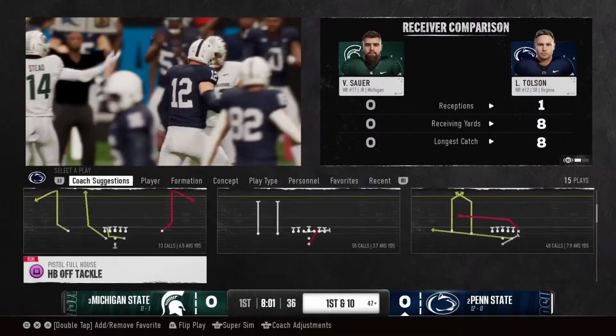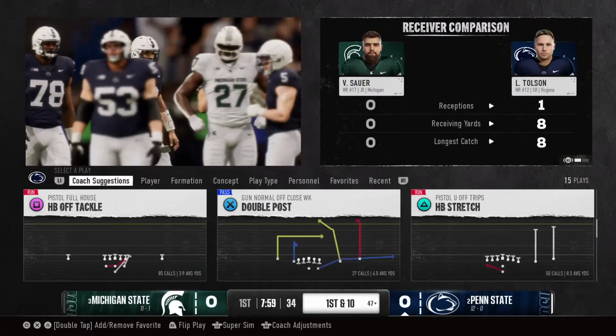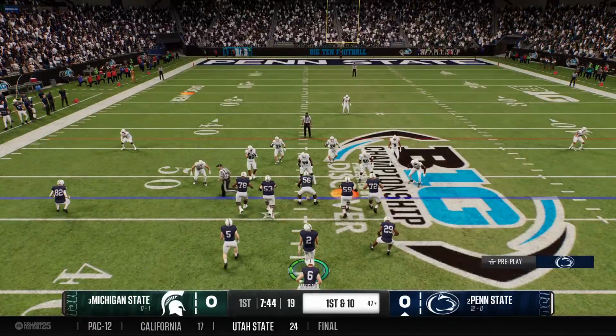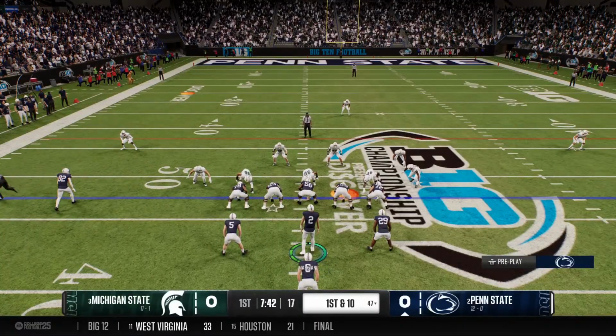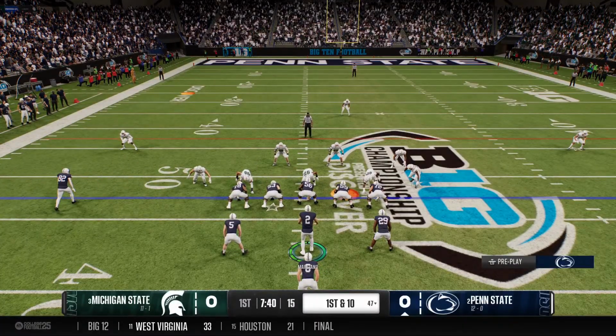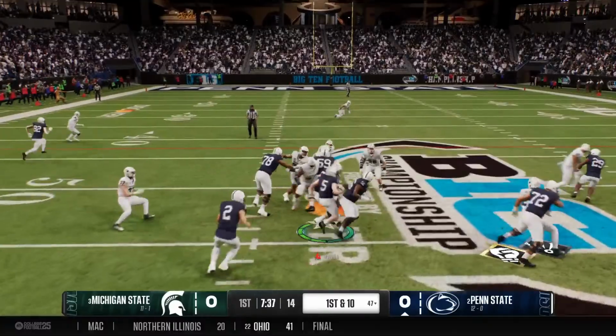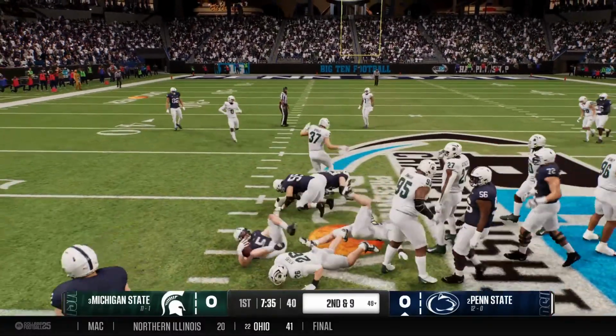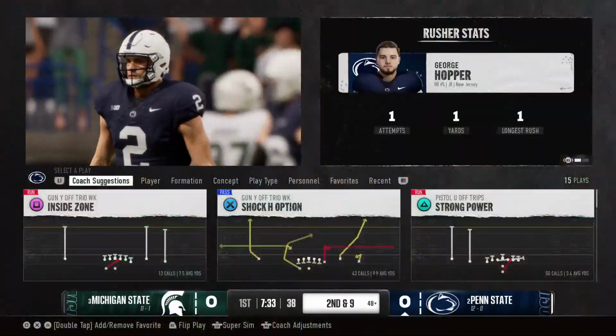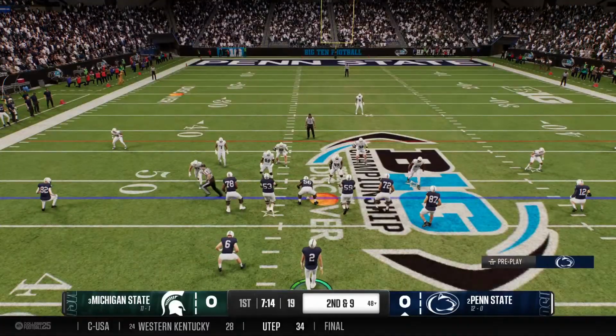Nice catch made out of the slot position. That's going to be tough to stop today, Kirk. He is so dangerous in space at that slot position. Nice job at the top of that route. Gave a little shorter fake to create that separation. Made it easy for the quarterback to find him and make that throw. And just a short gain this time. They're able to get him down.